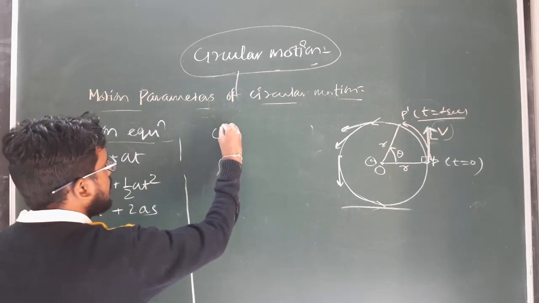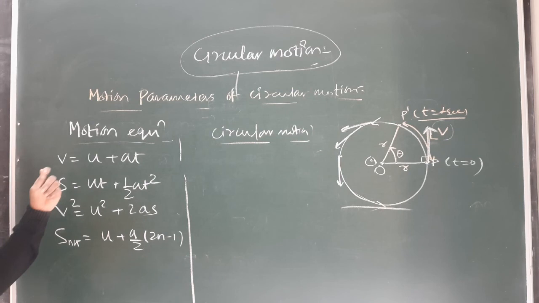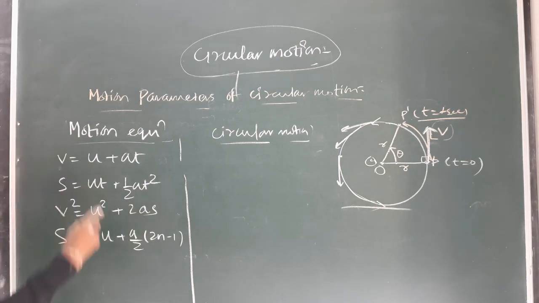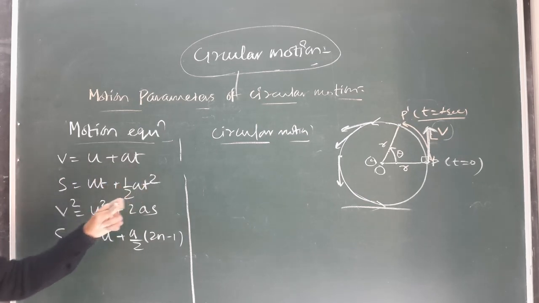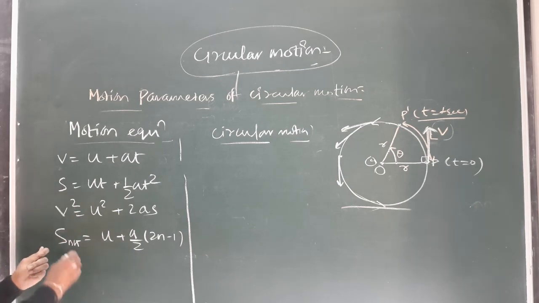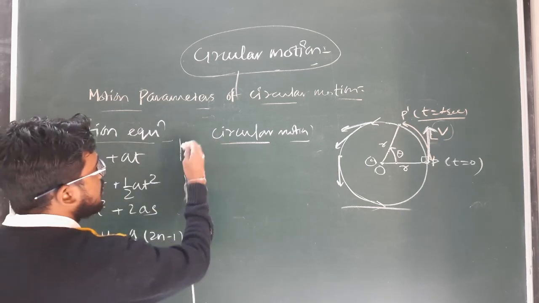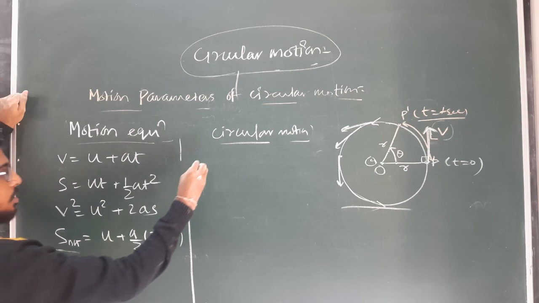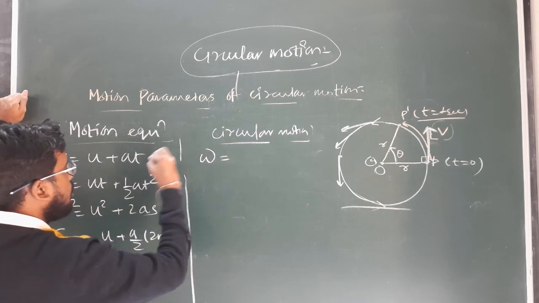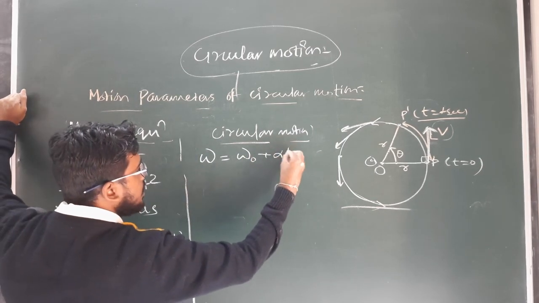Similarly, in case of circular motion, and we know what the symbols represent. v is the final velocity, u is the initial velocity, a is the linear acceleration, and t is the time interval, and s is what? The displacement. And same here, s n is the displacement covered by the particle in a particular nth second, where n is the total seconds. So the same equations for circular motion can be defined as: here is the initial velocity, so here the final angular velocity omega will be equal to the initial angular velocity omega naught plus, in case of a it will be alpha into t.